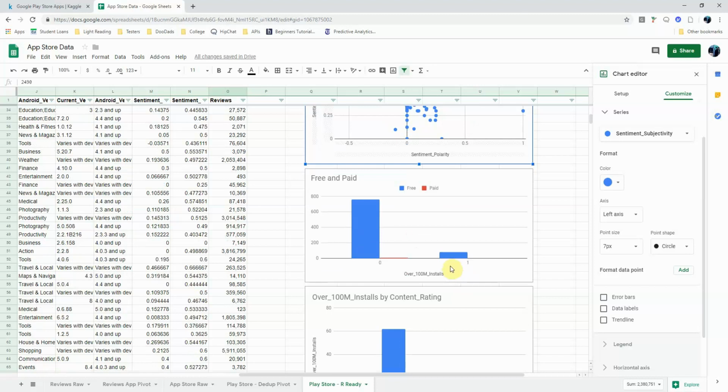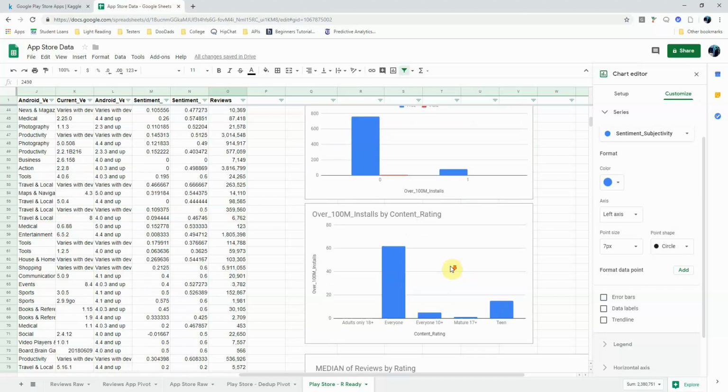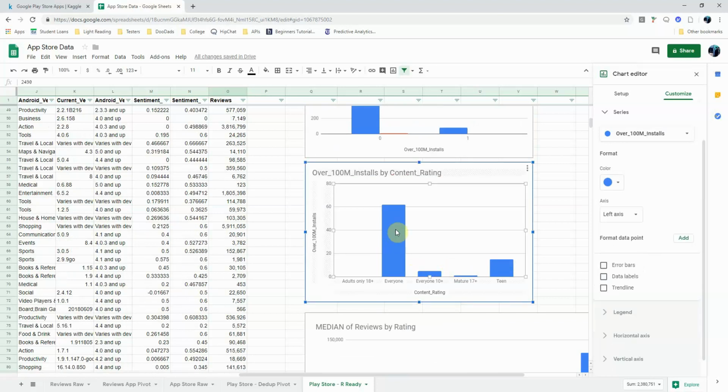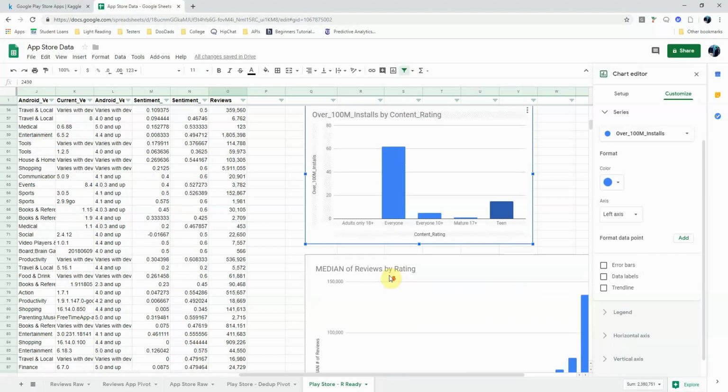So this is a particularly rare event in the data set. We also have that broken out by content rating. So over here, we have 62 installs for everyone rated games. We also have 15 apps that were installed over 100 million times.